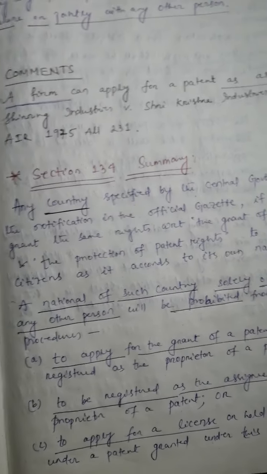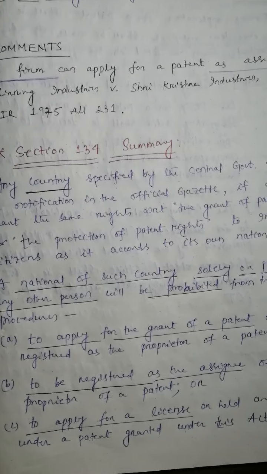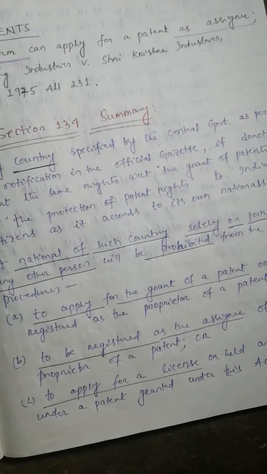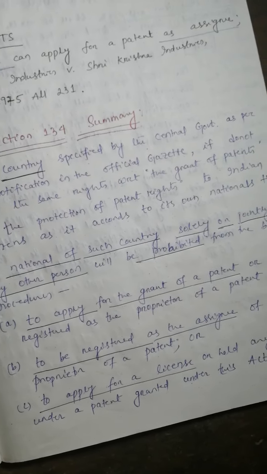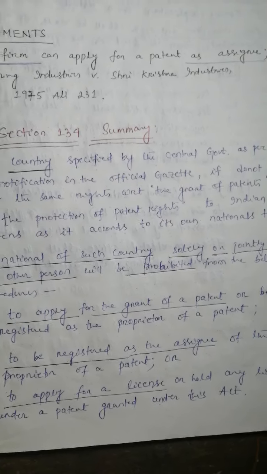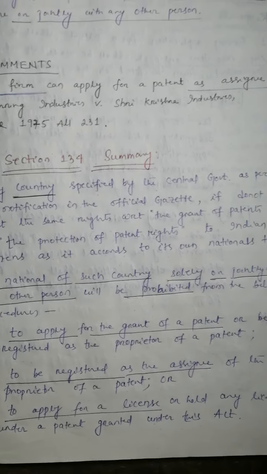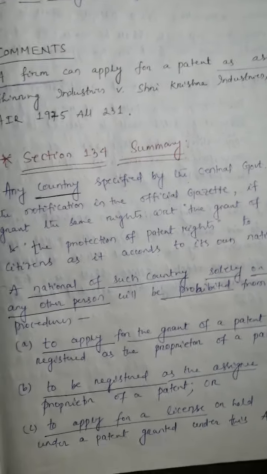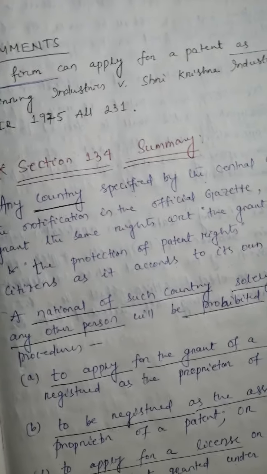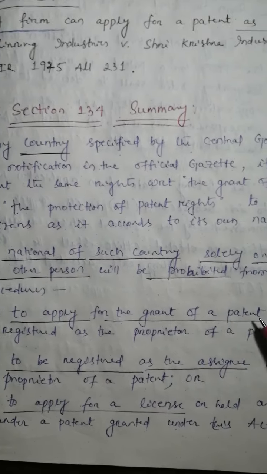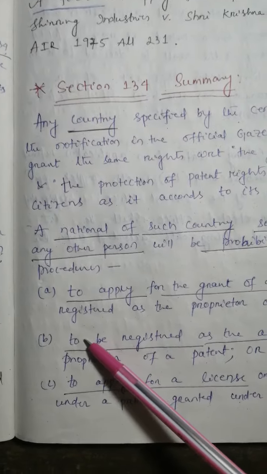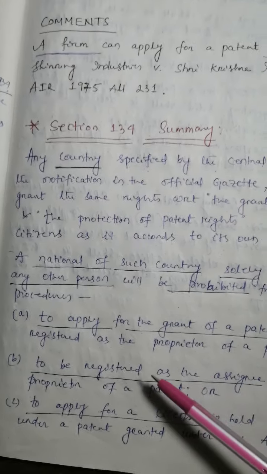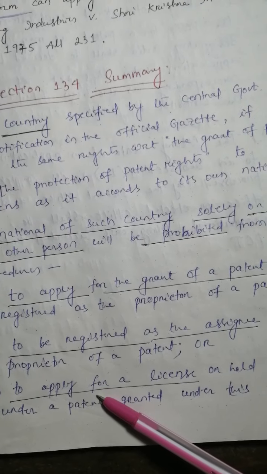That means a person from that particular national cannot apply for the grant of a patent, cannot be registered as the assignee of the proprietor, or cannot apply for the license or hold any license under a patent granted under this act. So here, of these three things, clause A is compulsory, but for clause B and C you can mark there is an "or" sign, right? That means either B or C.